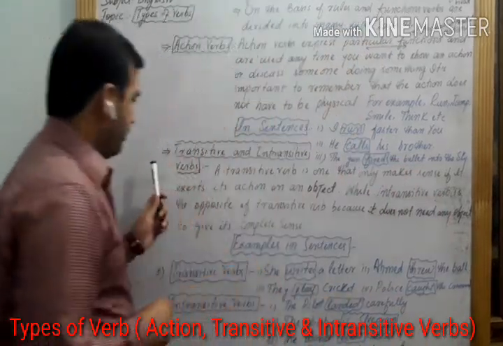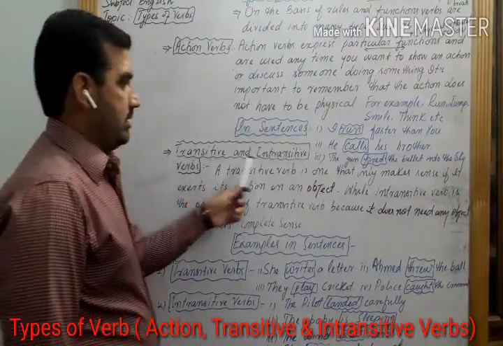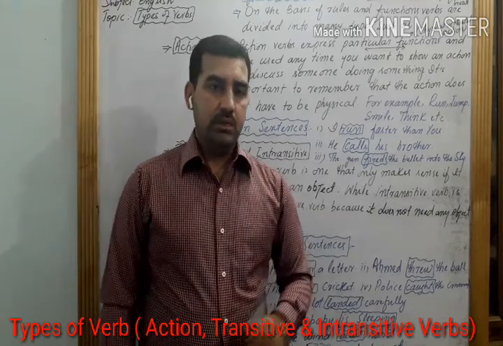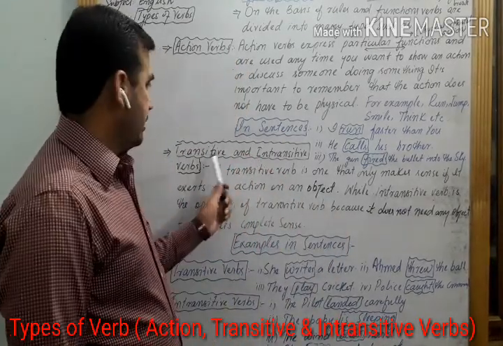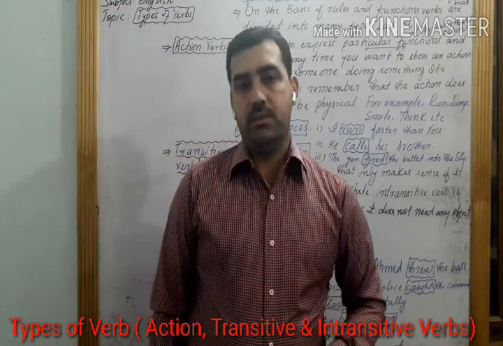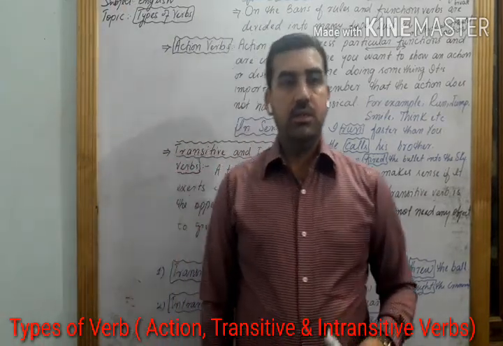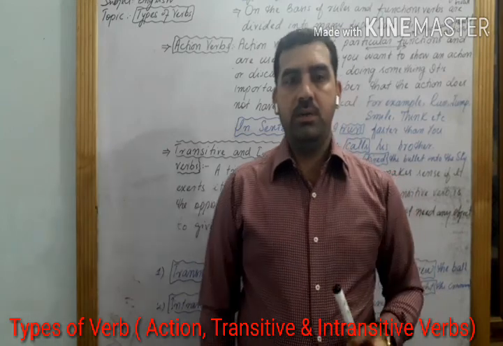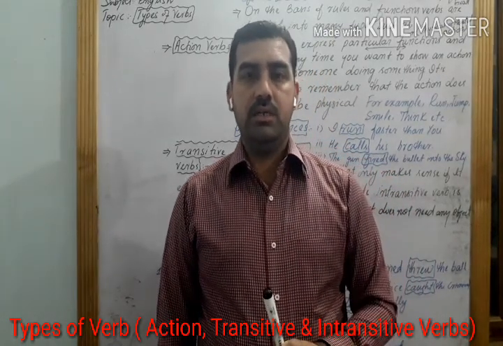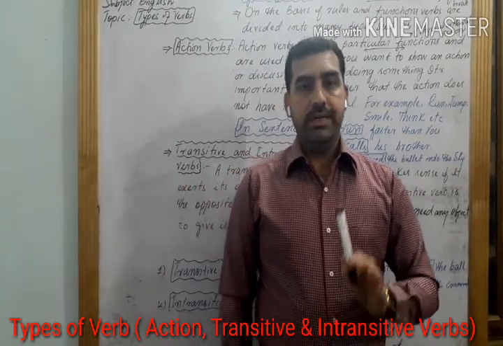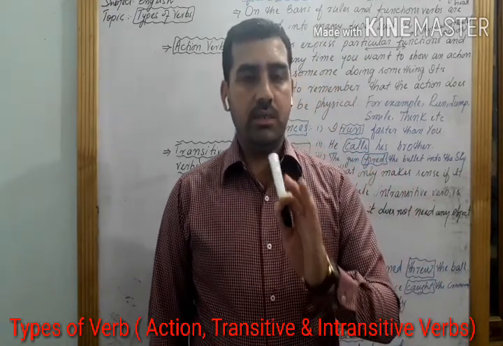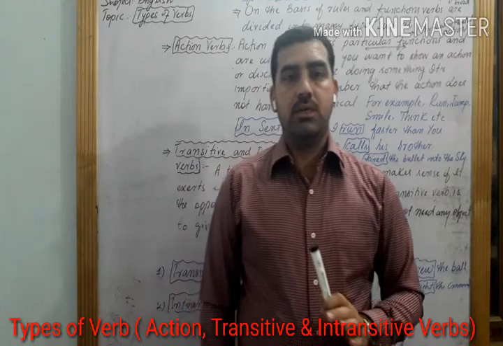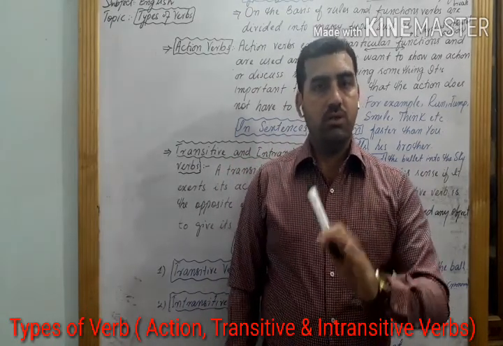Now the second type of word is transitive and intransitive verb. The most important type of verb, that is transitive and intransitive. My dear student, a verb can be described as transitive or intransitive, but it is totally based on whether it requires an object or expresses a complete thought or not.